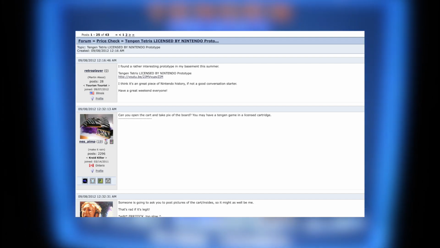It wasn't until September 8th, 2012, when Nintendo Age forum user Martin Alessi found a prototype of Tengen Tetris in his basement, believed to have been a review copy sent to him from his days at Electronic Gaming Monthly. He later sold off the prototype, and once again, no ROM was posted.